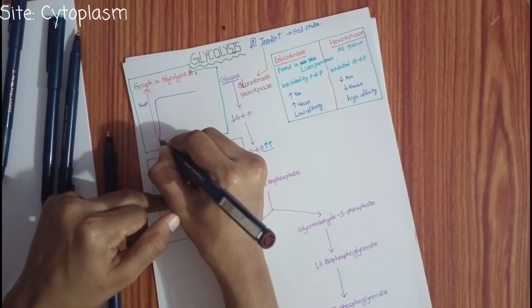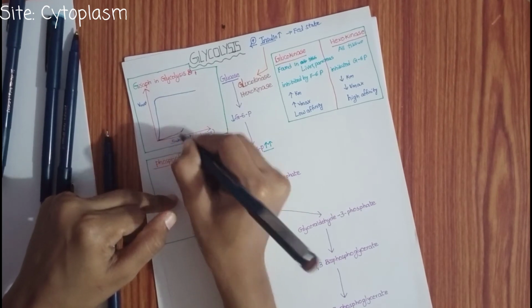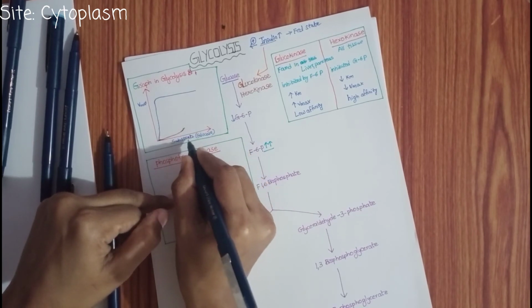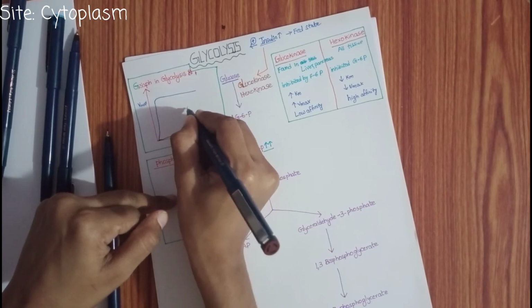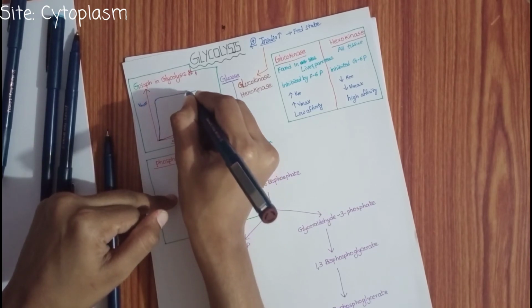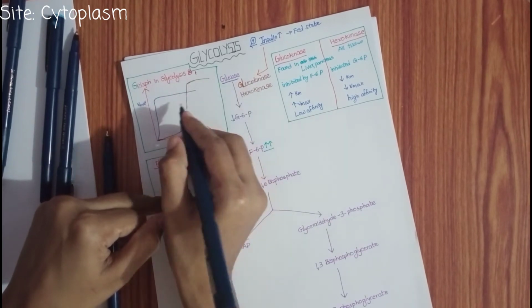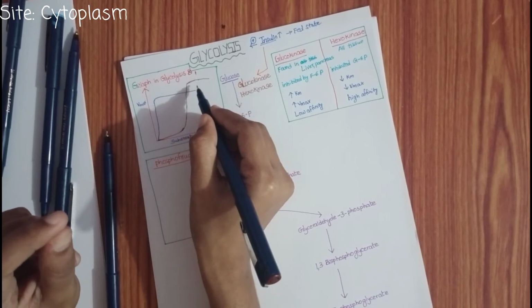See, the substrate concentration is high. You can see here the substrate concentration is high. When you are increasing the substrate concentration, the activity of the glucokinase is increased, and it has maximum velocity of action. So we have the Vmax high, Km high for the glucokinase.